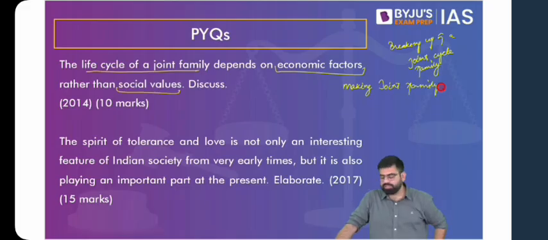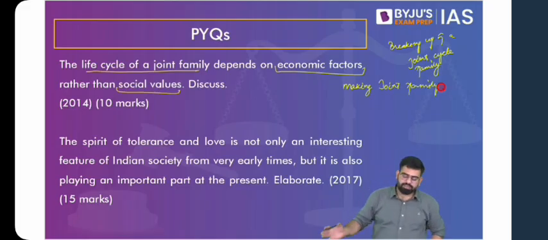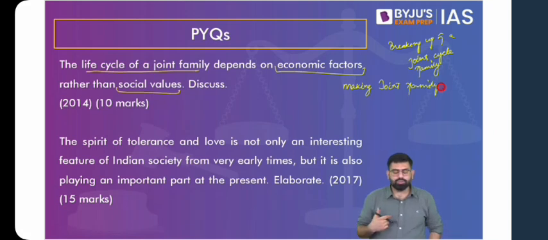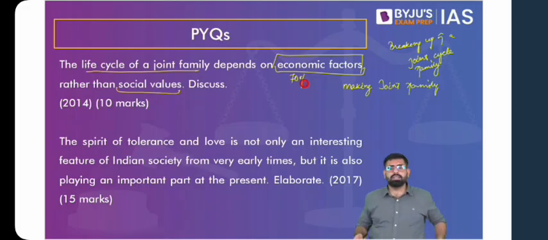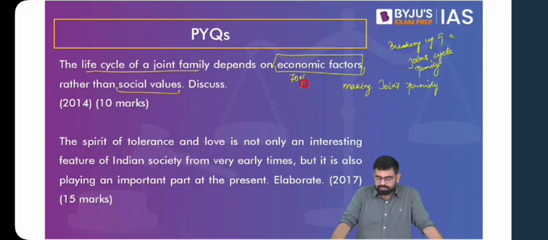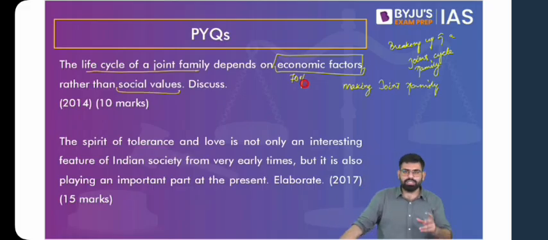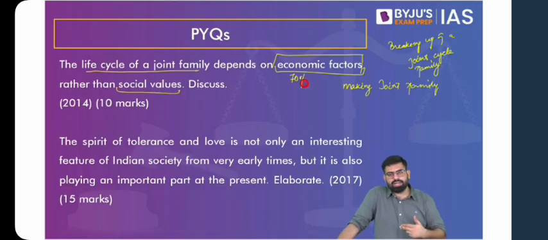Now, the question tilts more towards economic factors. It says that the joint family life cycle depends more on economic factors than social values. So the majority of the weightage in our answer is to be given to economic factors, but we cannot still miss out on social values. When you think about this question in terms of introduction, body, and conclusion, a basic introduction can be that the life cycle of a joint family has to be looked into from both sides: the breaking up of a joint family and the formation of a joint family again. So this can be an introduction.